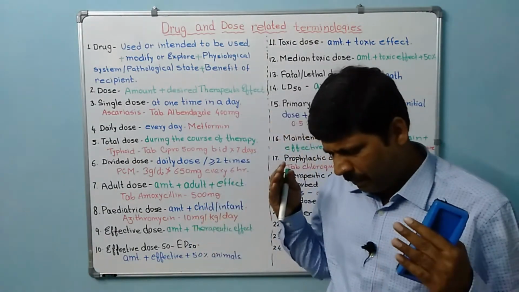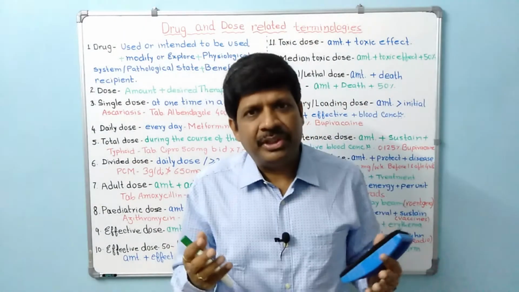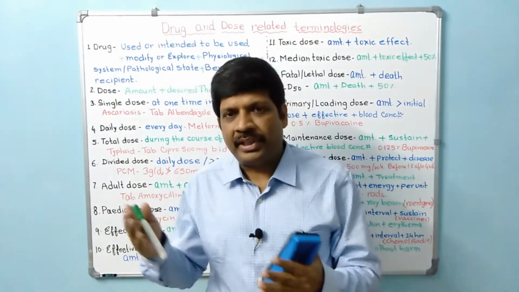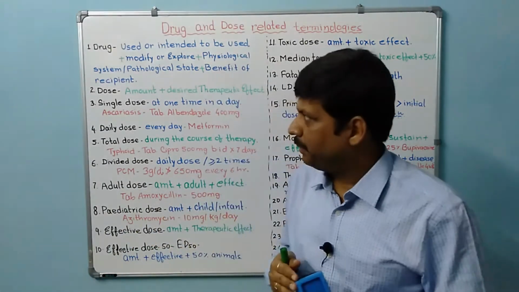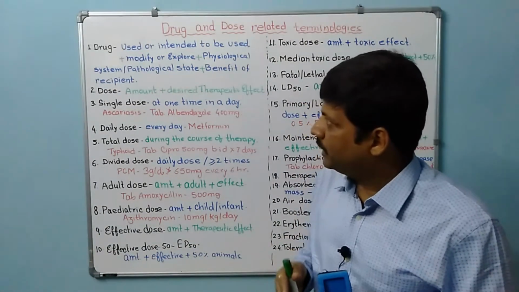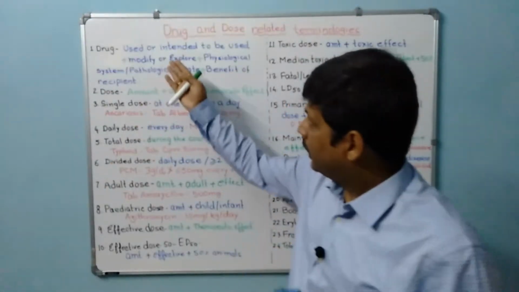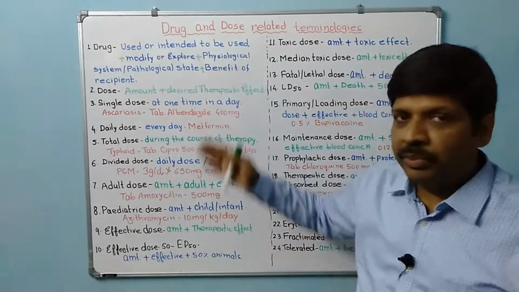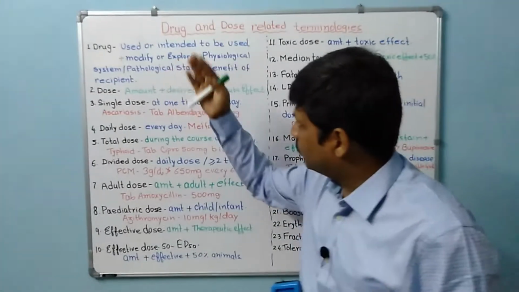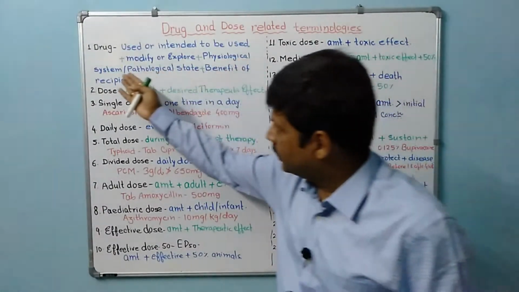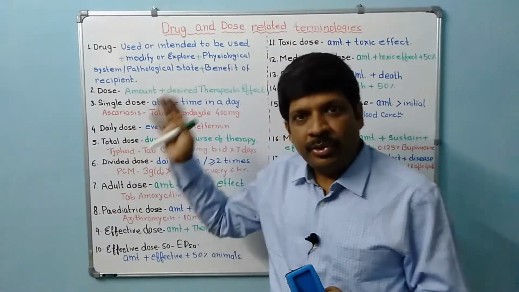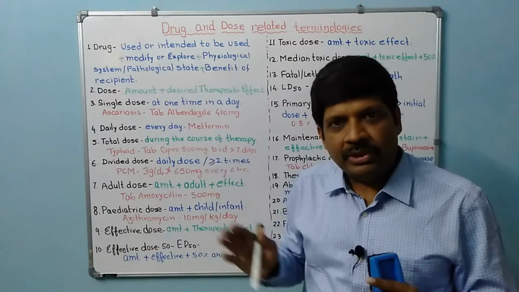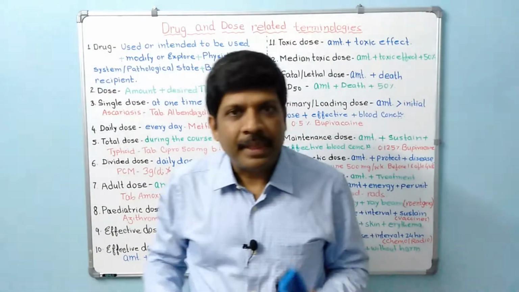Though there are many definitions of drug as per different associations, the WHO definition is well accepted. The keywords are: used or intended to be used, modify or explore, physiological system or pathological state, and benefit of the recipient. So using these keywords we need to define the drug.